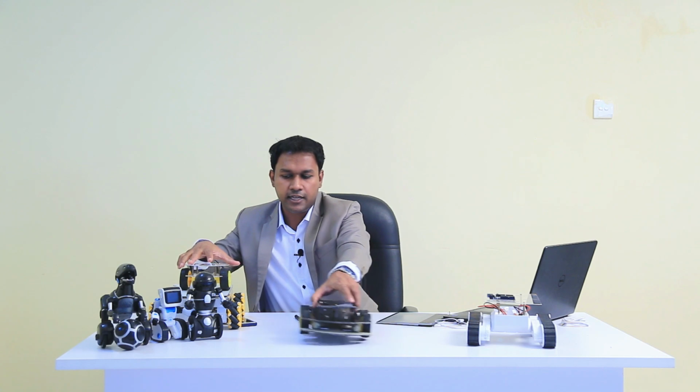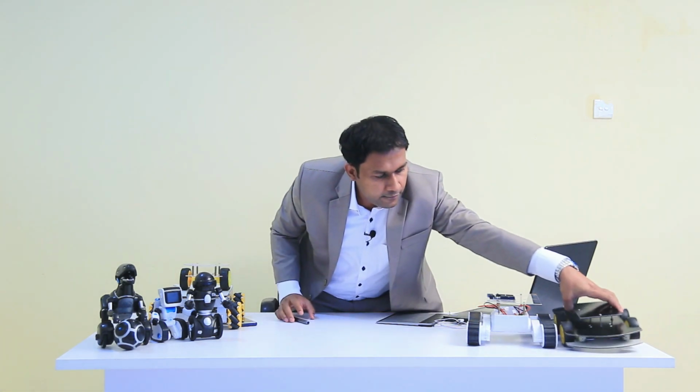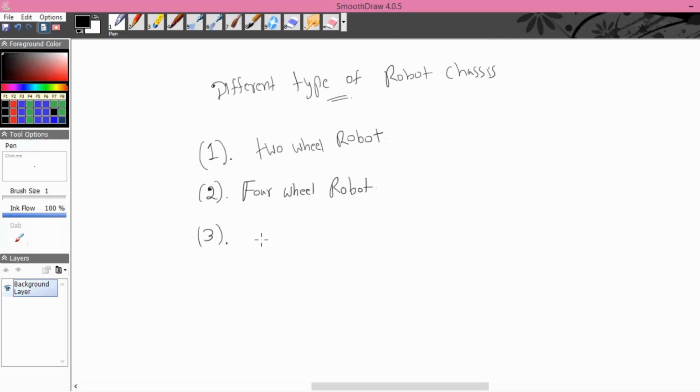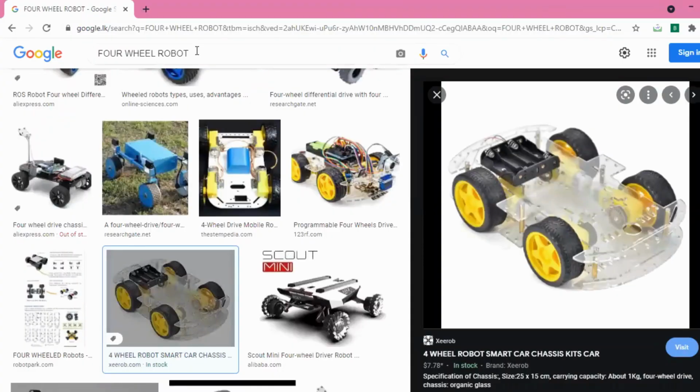So now let's discuss what a mecanum wheel robot is and what the advantage of a mecanum wheel robot is over the 2-wheel robot and the 4-wheel robot. Now I am sure most of you don't know what a mecanum wheel is. First I will write it: mecanum wheel robot. So let's go to Google and search for mecanum wheel robots.